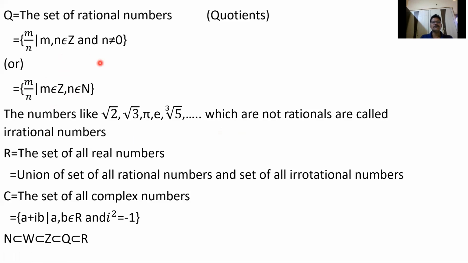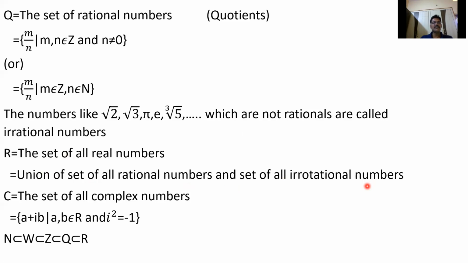Numbers like root 2, root 3, root 5, cube root of 5, fifth root of 5 are called irrational numbers. The set of all real numbers means the union of the set of all rational numbers and the set of all irrational numbers.